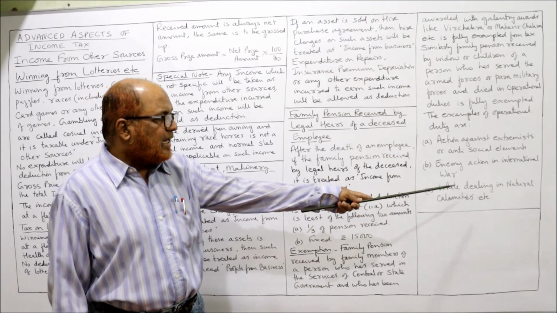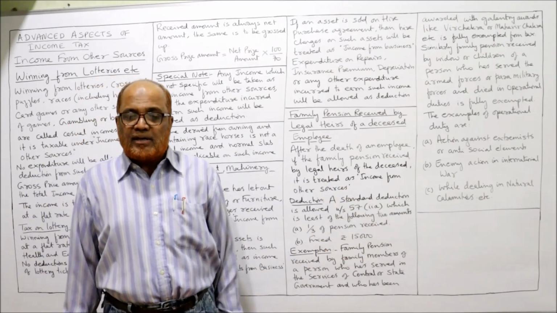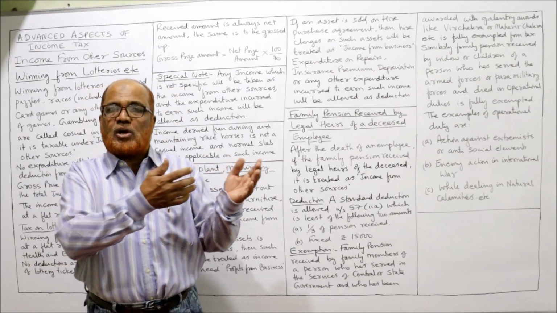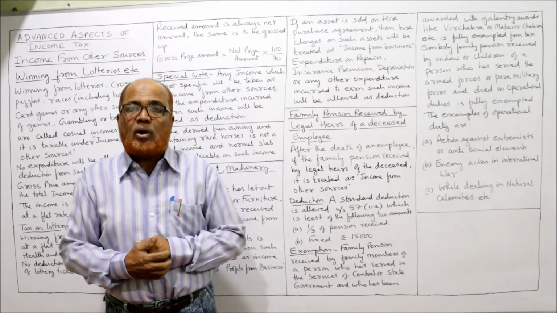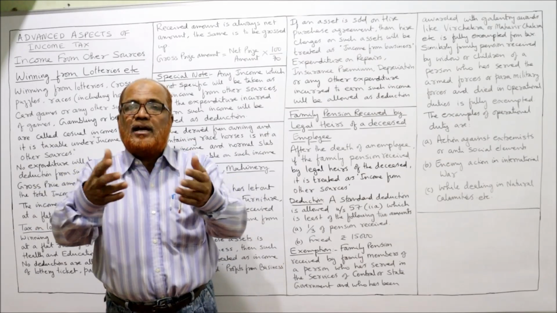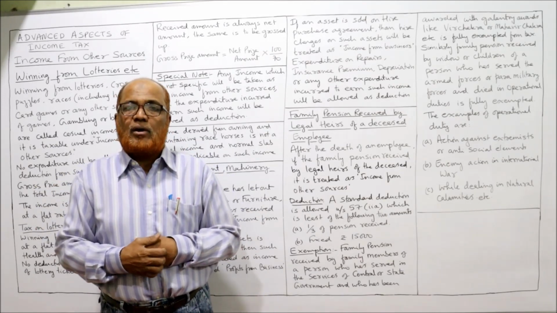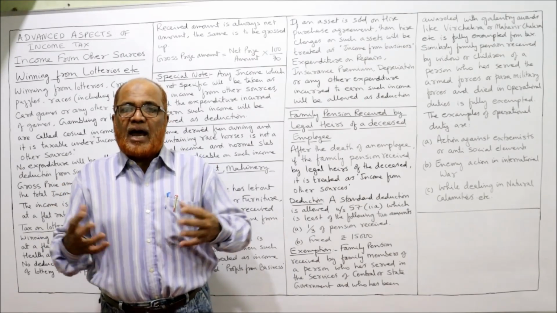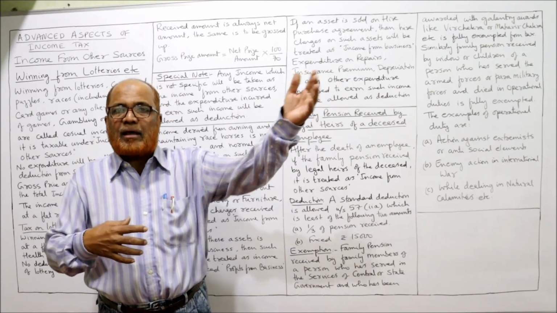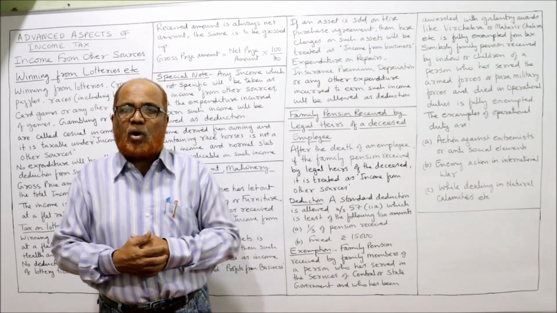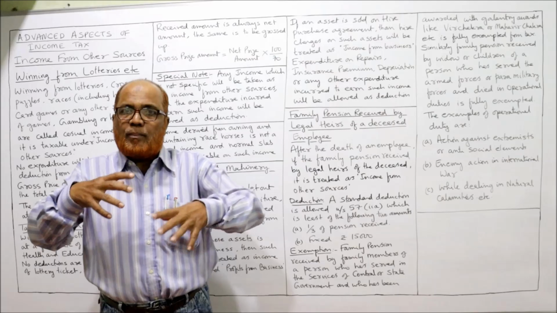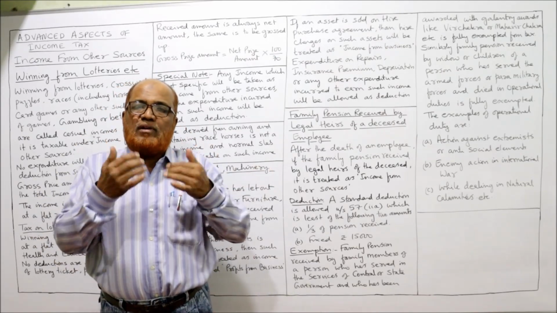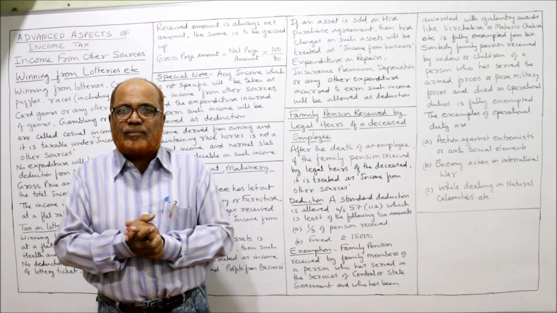Last one, while dealing with national calamities, etc. Sometimes during a national calamity, the armed forces or paramilitary forces will be called upon, and during those operations he died. Example, during earthquake or fire or flood. These are natural calamities, and during natural calamities normally paramilitary forces or armed forces will be called upon, and during this operational activity, if the soldier died, then the widow or children receiving family pension are exempted from tax.